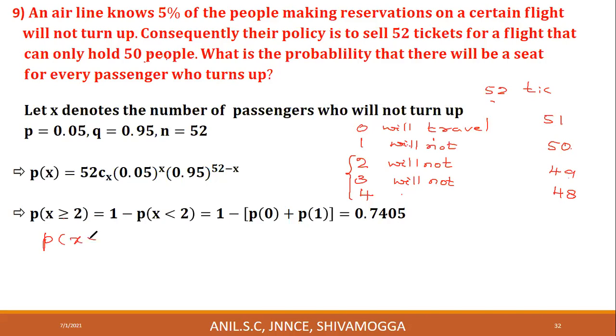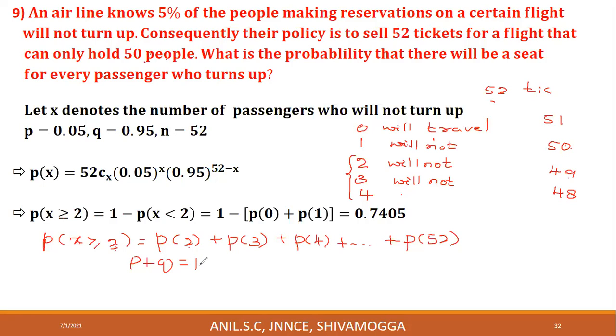P of X greater than or equal to 2 means P of 2 plus P of 3 plus P of 4 up to P of 52, since 2 is the least value attained by X. 52 tickets are there, but this is not possible to calculate directly. Therefore, we use the expression P plus Q is equal to 1.